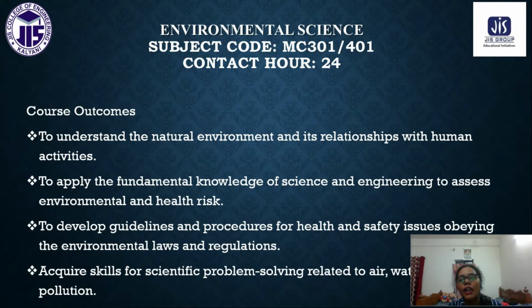Next, the course outcome. These are some of the course outcomes for our course. After completion of this course, you can understand the natural environment and its relationship with human activities. You can apply the fundamental knowledge of science and engineering to assess the environmental risk as well as the health risk.